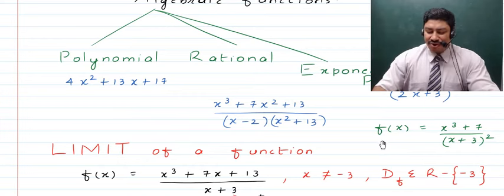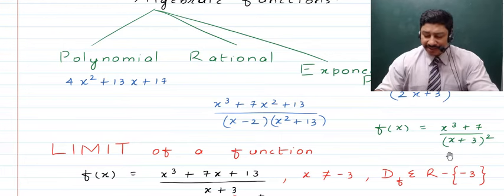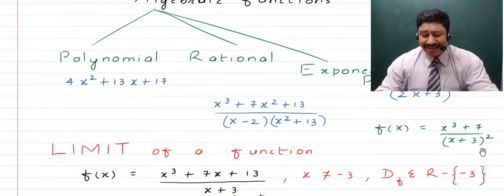So if you talk about f of x, we have x cubed plus 7 divided by x plus 3 whole square, and I'm asking you a point where this function is going to be undefined. No point. Perfectly fine, because if you keep any real value of x, you cannot make the denominator 0. For that matter, this function can become 0 at a point where the value of x is -3, and except that there is no other point where the function can become 0.